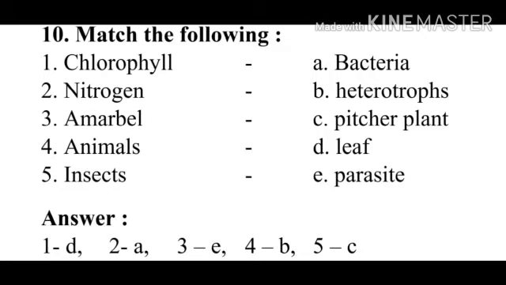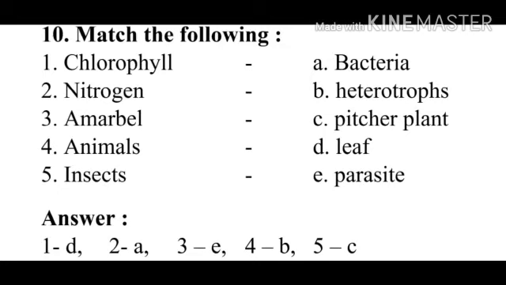Next, 10th one, match the following. Divide into two columns. On the left side, the question part is chlorophyll, nitrogen, amarbel, animals, insects. The answer part: A. Bacteria, B. Heterotrophs, C. Pitcher plant, D. Leaf, and E. Parasite.